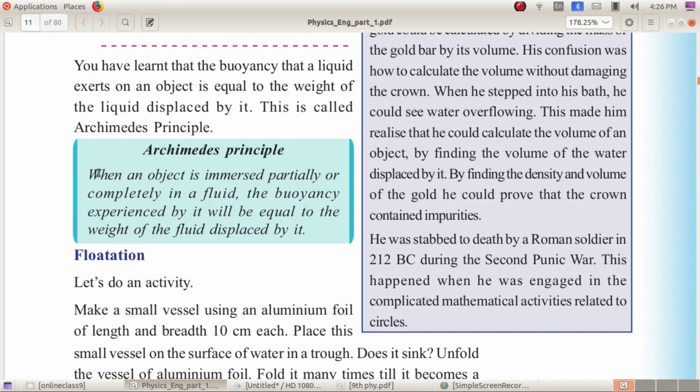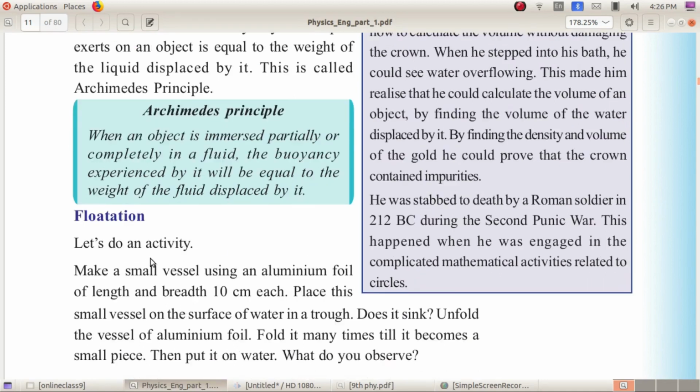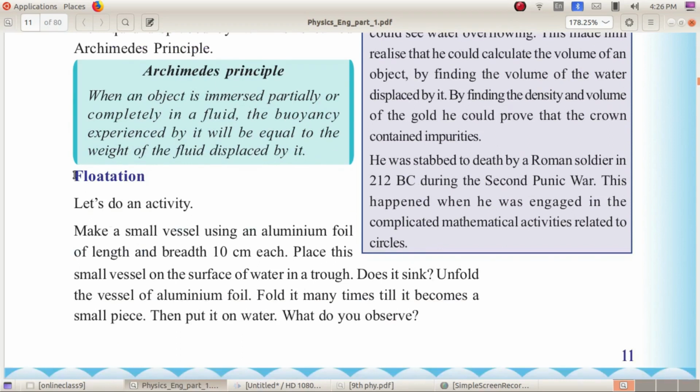Thus, we can state the Archimedes principle as: when an object is immersed, meaning dipped partially or completely in a fluid, then the buoyancy experienced by it will be equal to the weight of the fluid displaced by it.